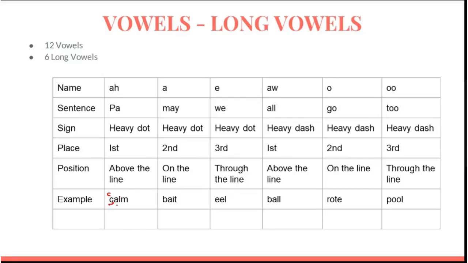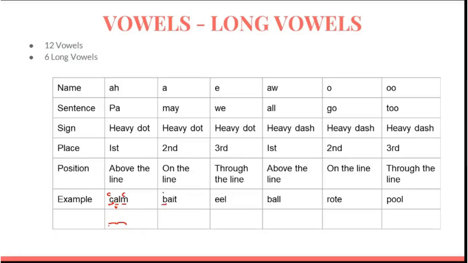L is silent, A is a vowel, M is also a consonant. Then it will be written above the line. Ka. The vowel will be placed at the first place. Then wait.